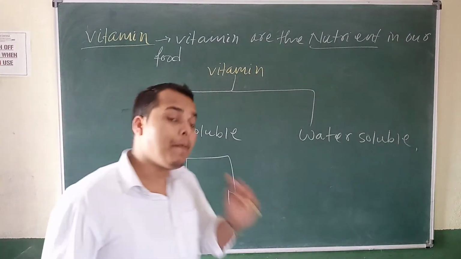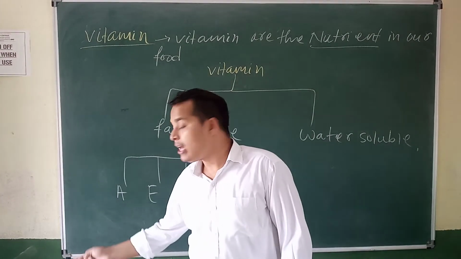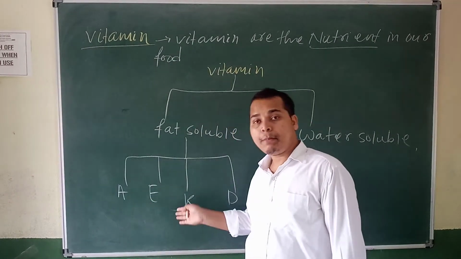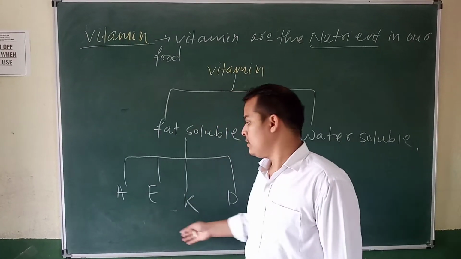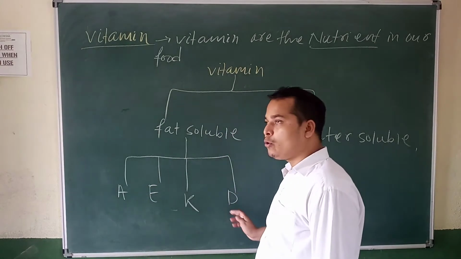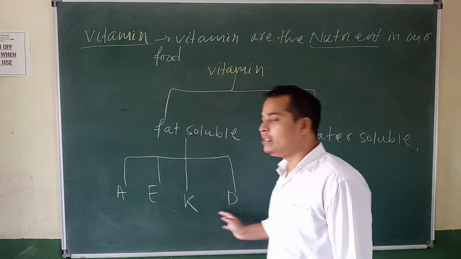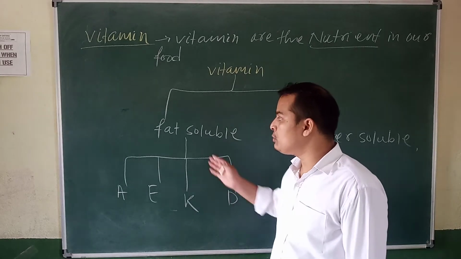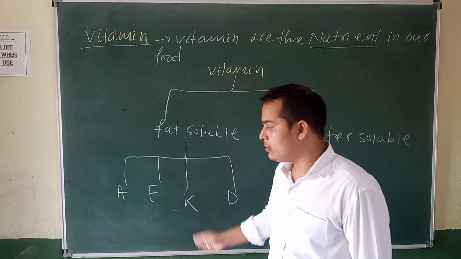A question may come in your exam, where they provide three examples and the remaining fourth one is vitamin C, and you have to find out which one is the fat soluble vitamin.